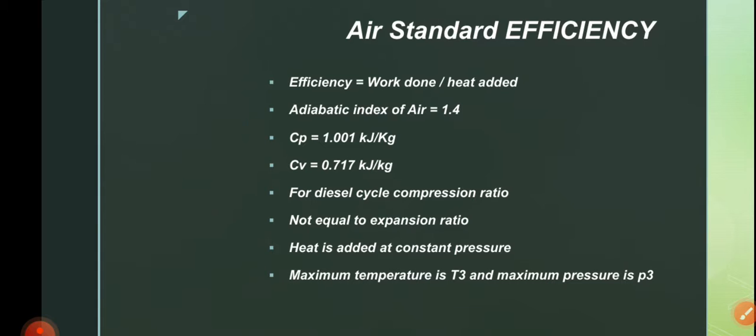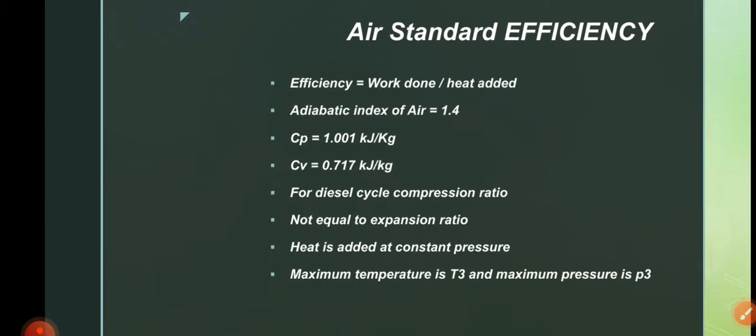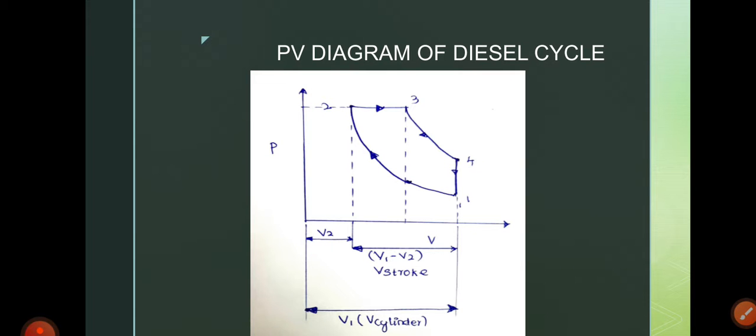For the diesel cycle, the compression ratio is not equal to the expansion ratio. Here the heat is added at the constant pressure process, and the maximum temperature of the constant pressure cycle is T3 and the maximum pressure is P3. I have already mentioned this video is not really teaching the concept. It's a video on how to solve the problem in a very systematic manner. So we can see the PV and TS diagram of the diesel engine.